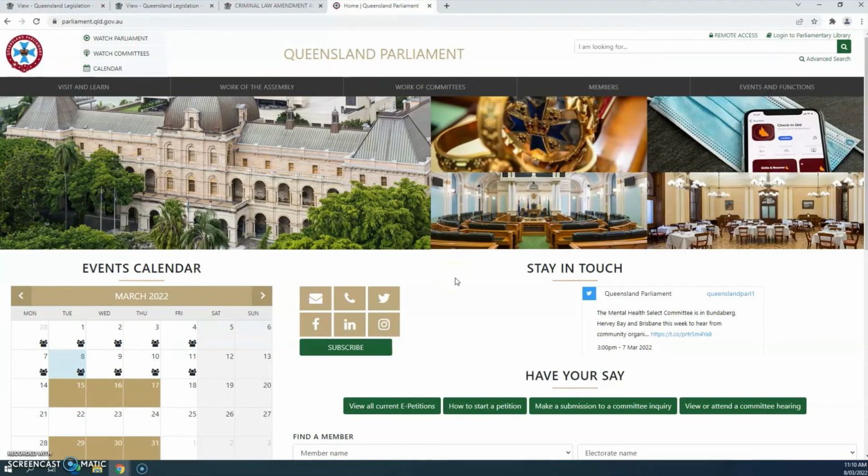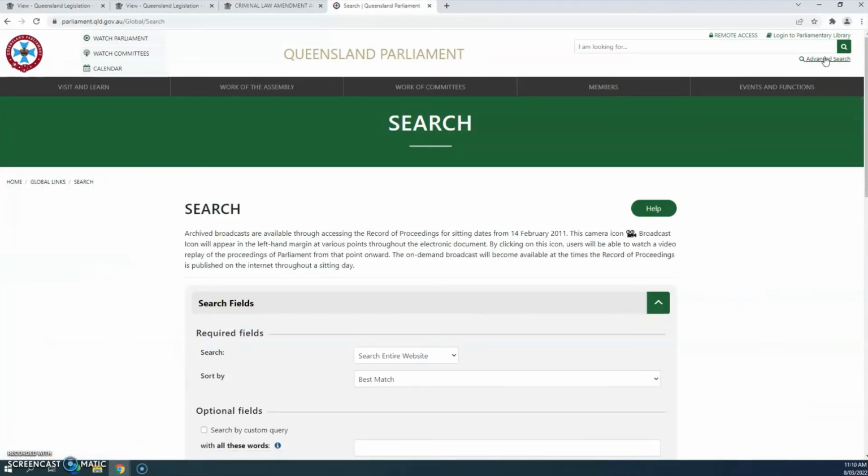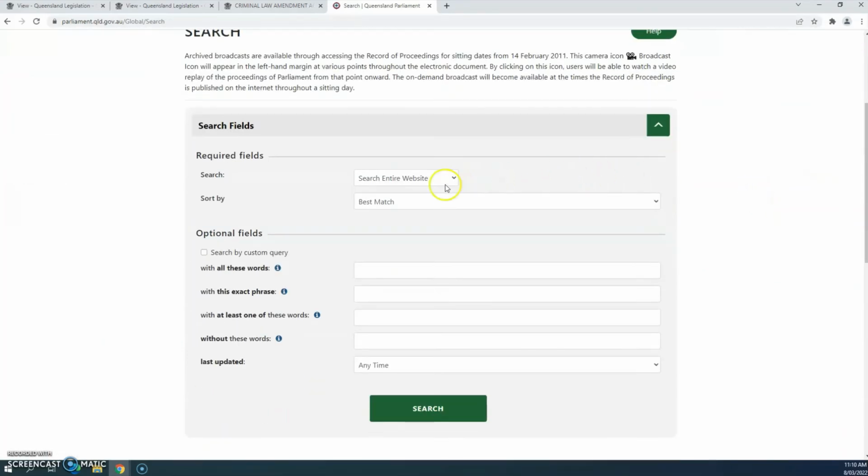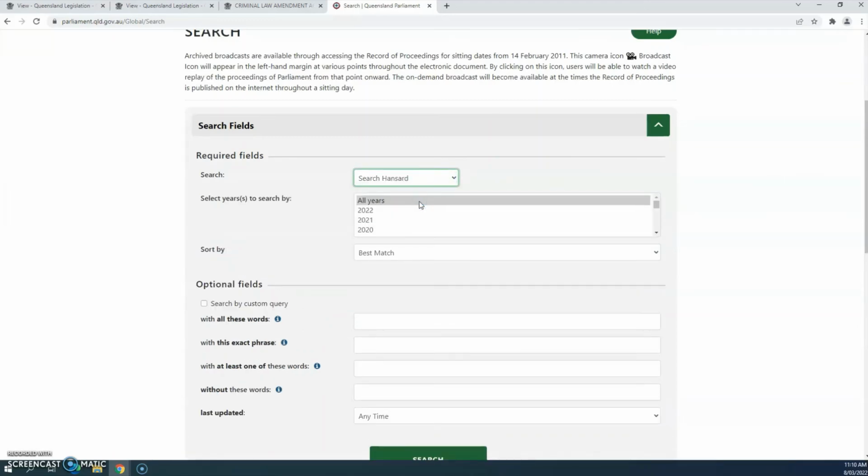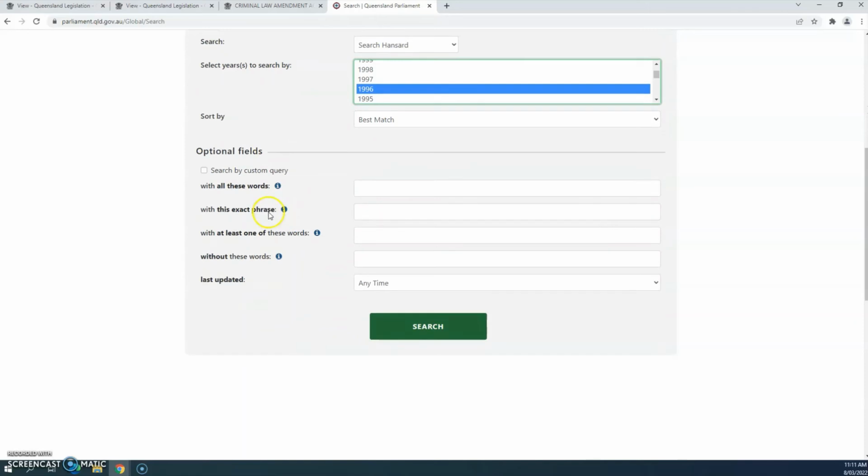On the Queensland Parliament site, select Advanced Search on the upper right-hand side. This will take you to an advanced search template. Select Search Hansard, and this will open up a date menu. Earlier we learnt that even though the Act was passed in 1997, the bill was introduced in 1996. With this in mind, select 1996. In the exact phrase field, enter Criminal Law Amendment Bill.